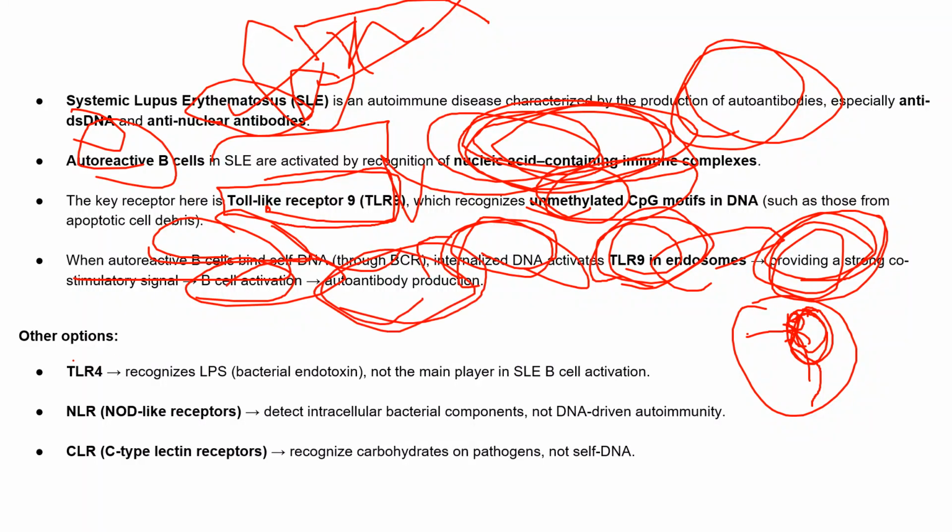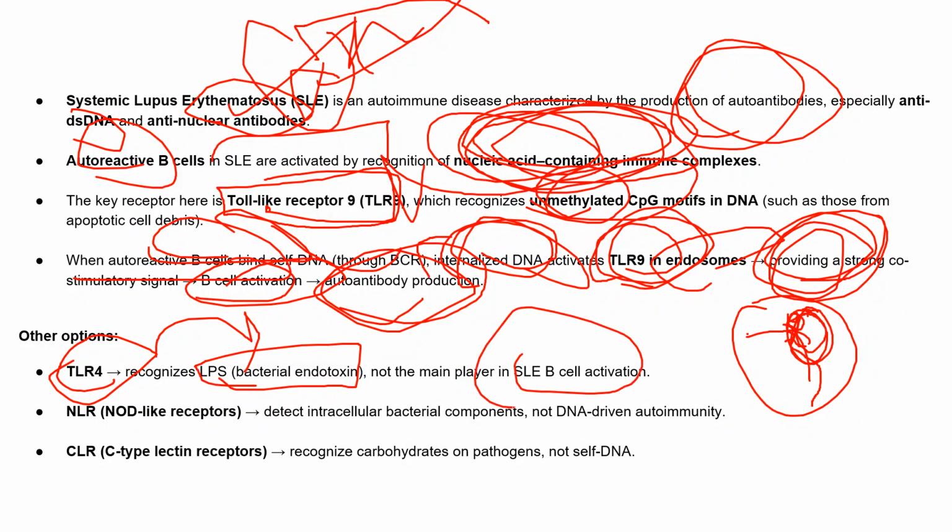Other options, we know that TLR4 recognizes mostly bacterial endotoxin, so it will not recognize the autoantibody. It is not the main player in SLE B cell activation. It is not the major receptor which helps autoantibodies to be produced and attack the cells. So NLR, that is NOD-like receptors, also detect bacterial components.